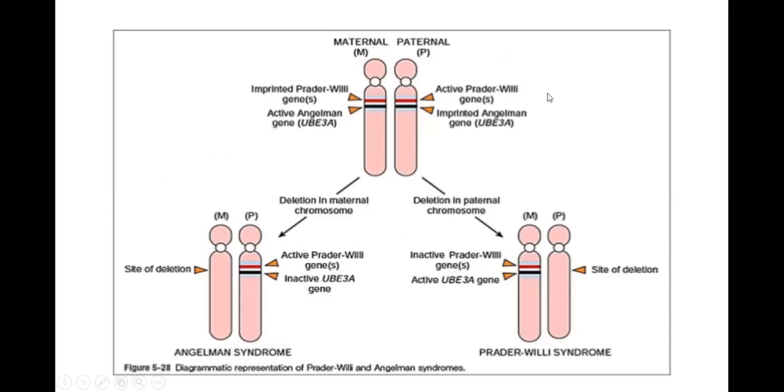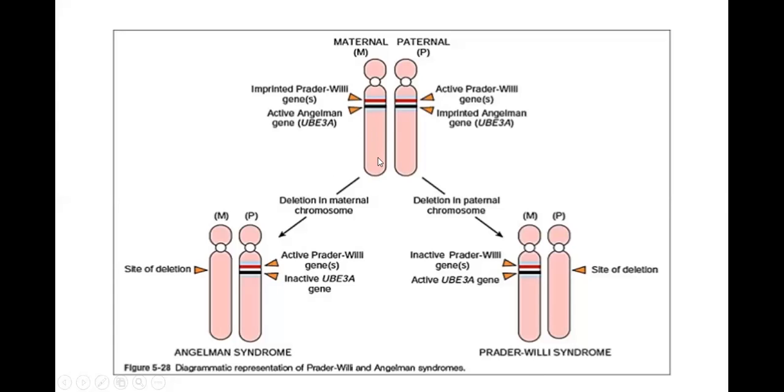So, maternal chromosome and paternal chromosome. Active Prader-Willi genes, imprinted Angelman genes. Imprinted Prader-Willi genes and active Angelman genes. Okay. Deletion in the maternal chromosome leaves active Prader-Willi genes and an inactive UBE3A gene at the site of deletion. And if this is the site of deletion, then comes Prader-Willi syndrome or Angelman syndrome.